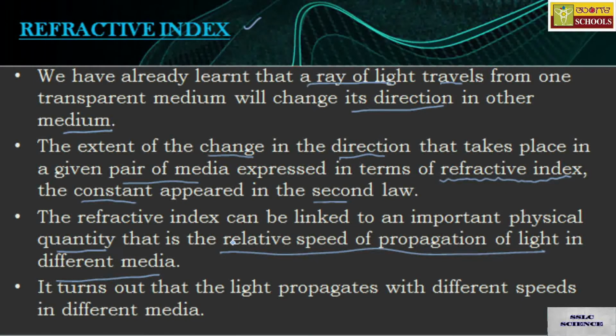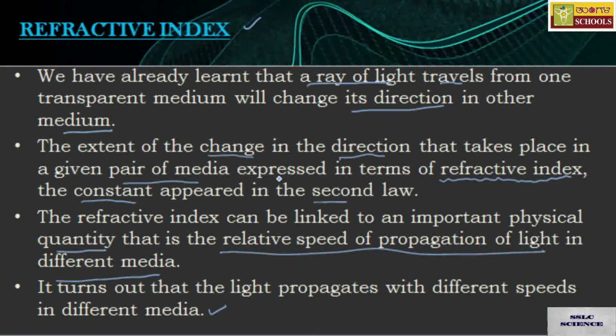That is the relative speed, meaning the speed of propagation of light in the first medium with respect to the second. It turns out that light propagates with different speeds in different media.